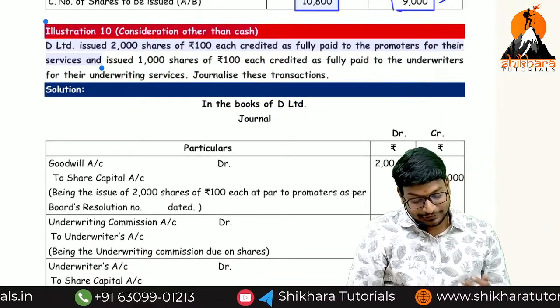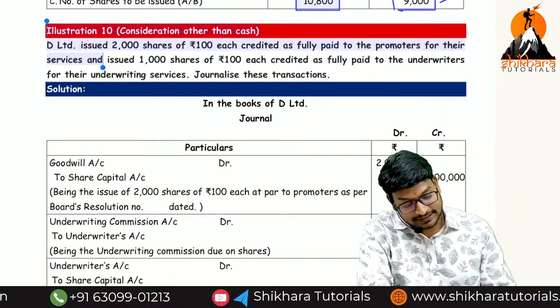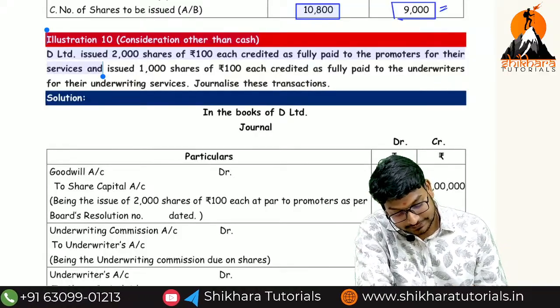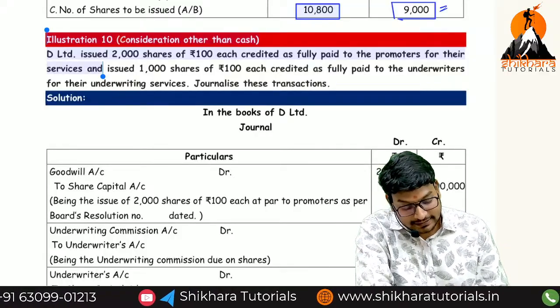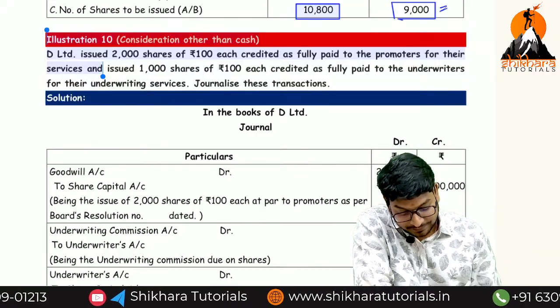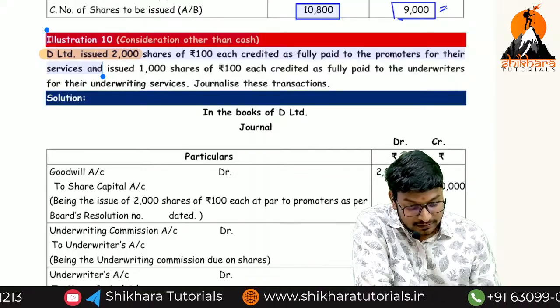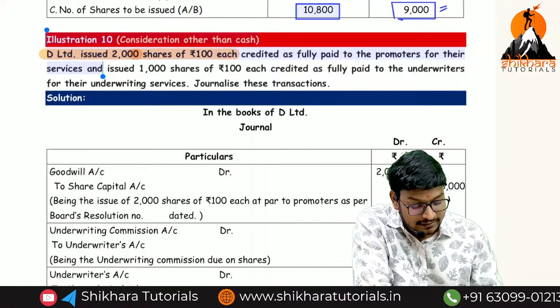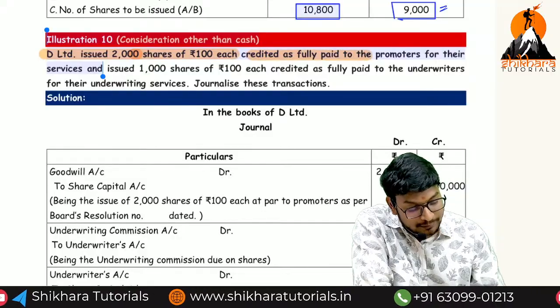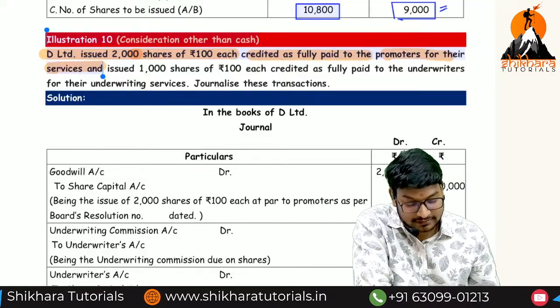So this question is very important because there is a special point in it. Again, consideration other than cash. D Limited issued how many shares? 2000 shares of 100 each, credited as fully paid up to the promoters for their services.